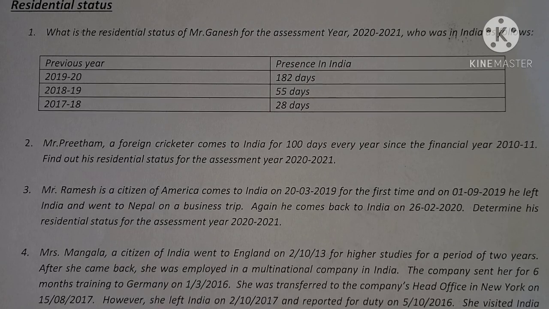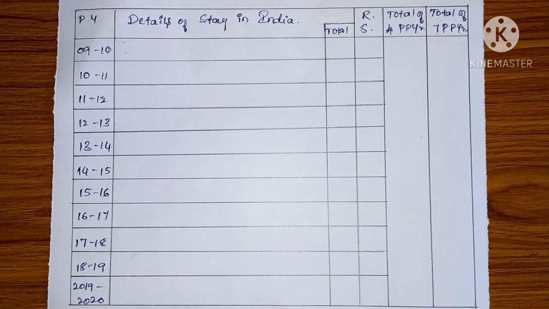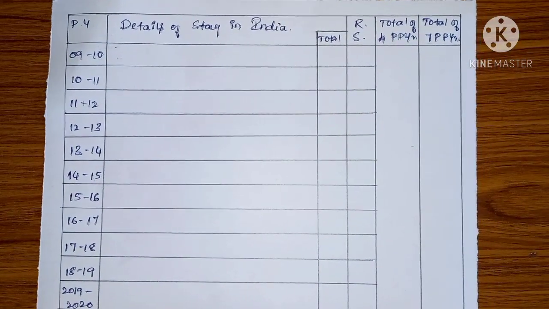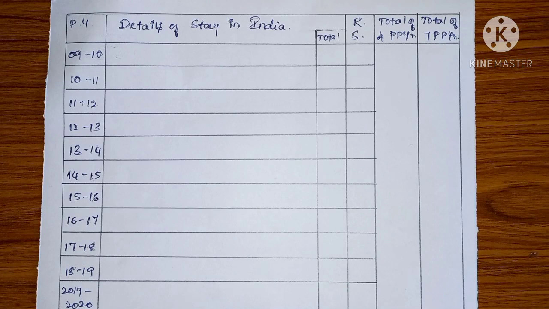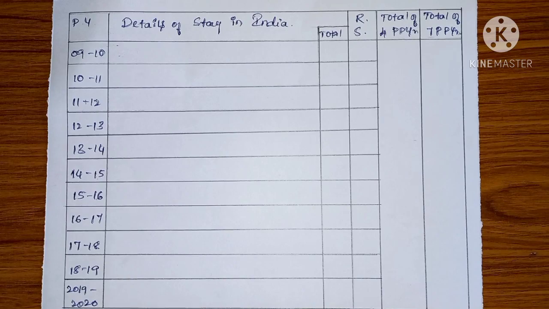So they are telling that Mr. Pritham is a foreign cricketer. He is visiting India frequently since the year 2010-11, and he is staying in India for 100 days every year. Firstly we shall go with the working note. This is the rough format of the working note. In the last video I explained how to make this working note. This working note is applicable for problems which are not much complicated. If the problem is much complicated, we shall go with some other format. So we shall read the problem and post the same information in the format.